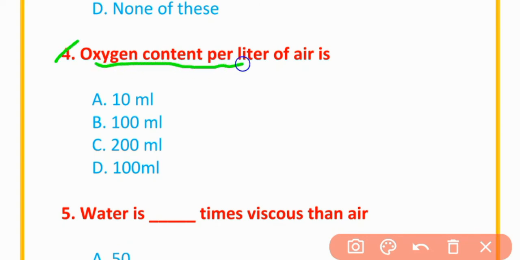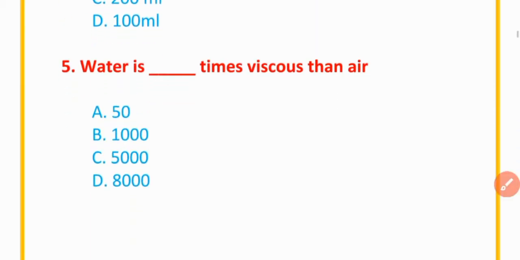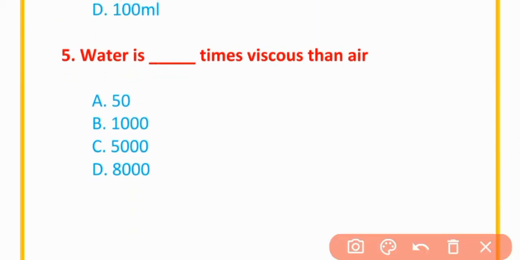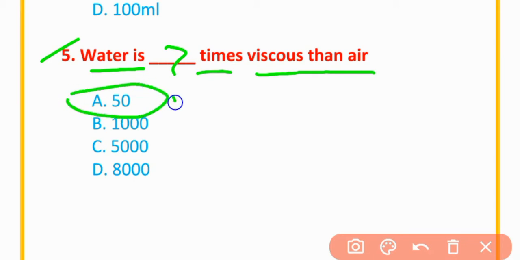MCQs number 4. Oxygen content per liter of air is 200 ml. MCQs number 5. Water is times viscous than air. 50 times viscous than air.